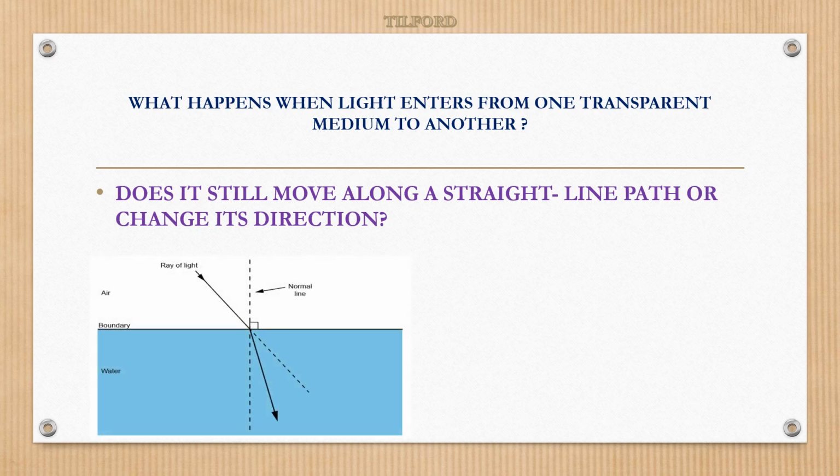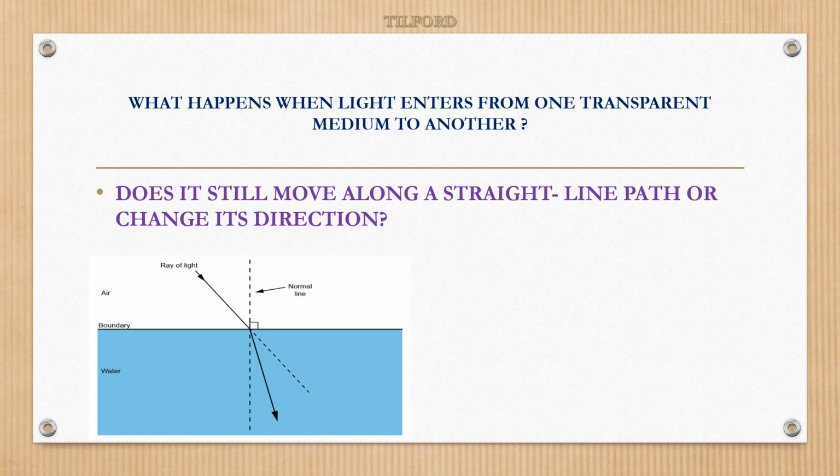Let's see. Here on screen you can see one picture, and this picture explains whether the light moves in a straight line path or changes direction when it travels from one transparent medium to another.